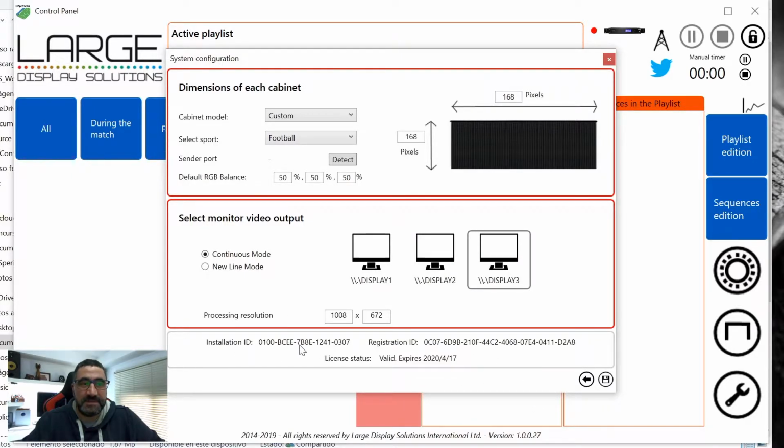Here you have the installation ID, which is the number generated by your computer. The registration ID, which is the number that we sent you. And the license status, if it's valid or expired, and if it's valid, when it's going to expire. So this way you know the exact date that it has to be renewed.